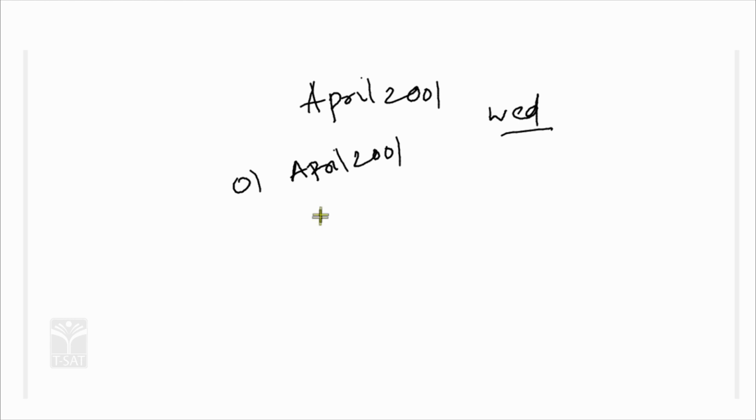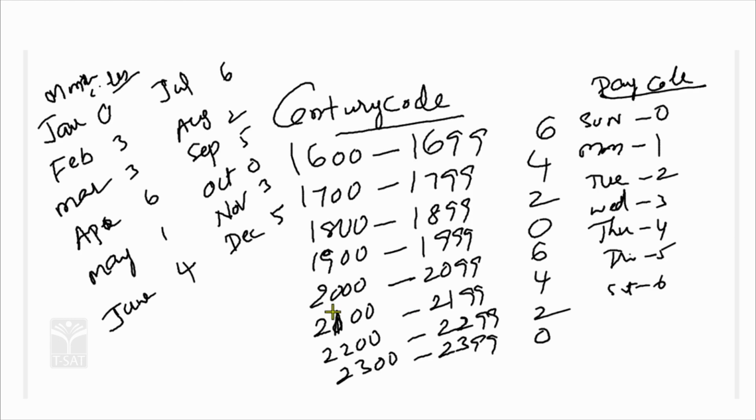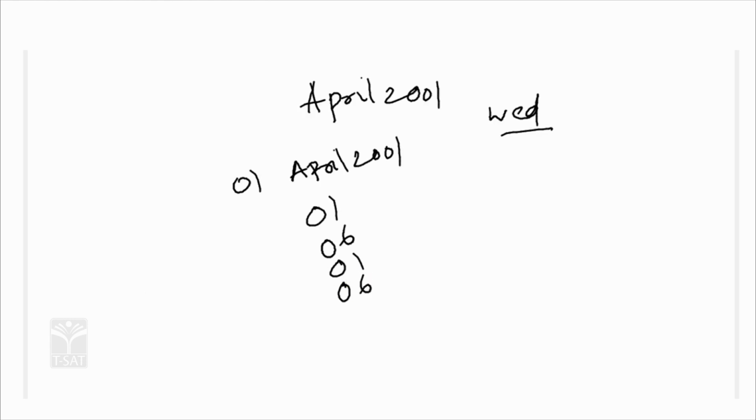Same method: 01, we have to add 6. For 2001, that is 01, and the century code, we will check the century code. 1 comes, simply it is a 6. How many leap years are here? Here, for 01, we can say there is no leap year, so consider it as 0.